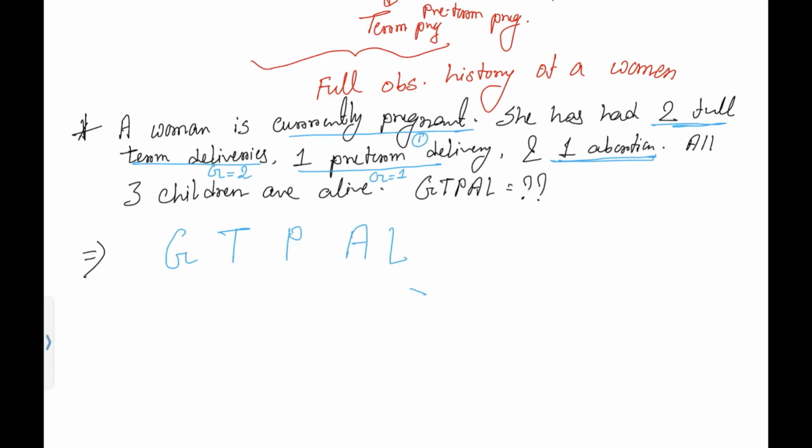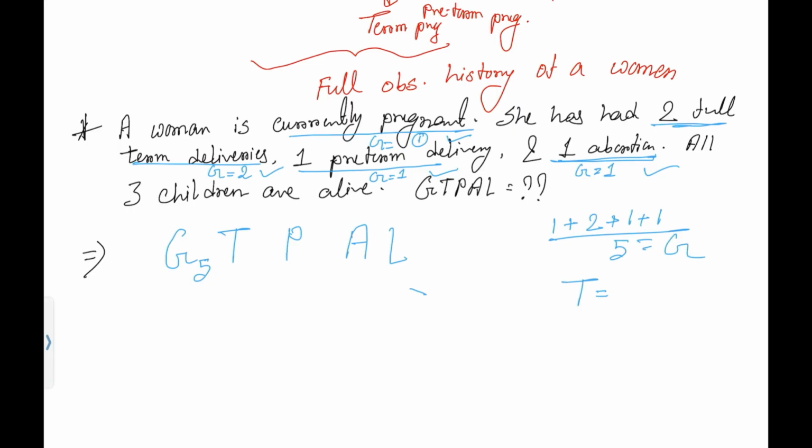Whatever the outcome, abortion or live birth, you should not think about the outcome, you have to count it in Gravida. So 1 plus 2 plus 1 plus 1, total 5. So Gravida will be 5.